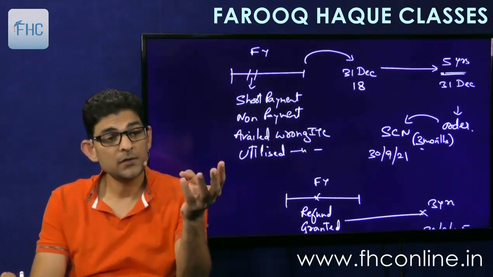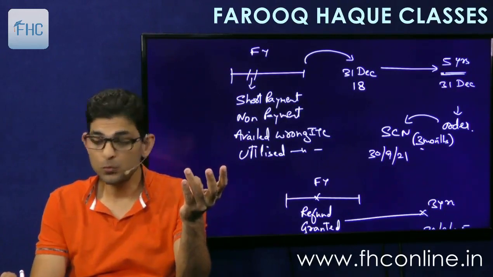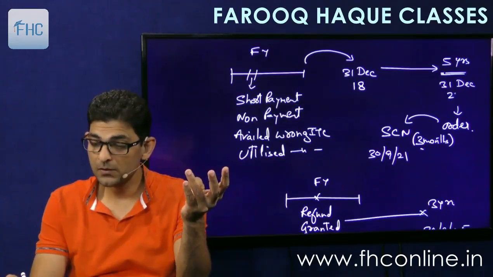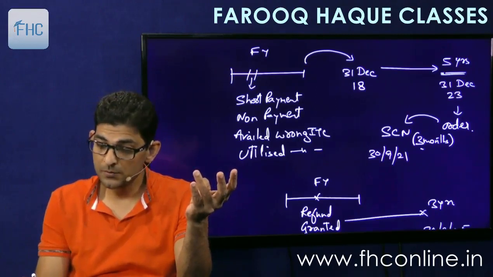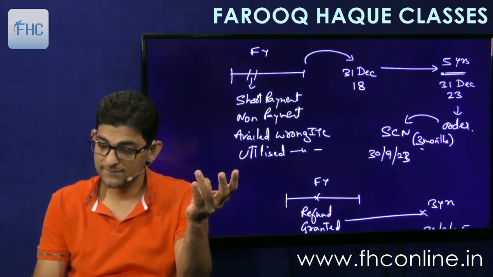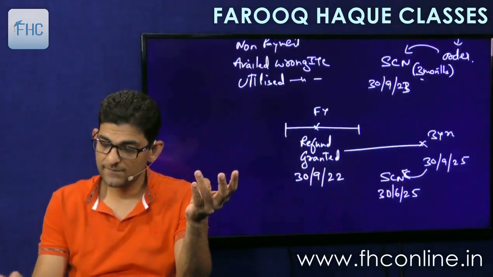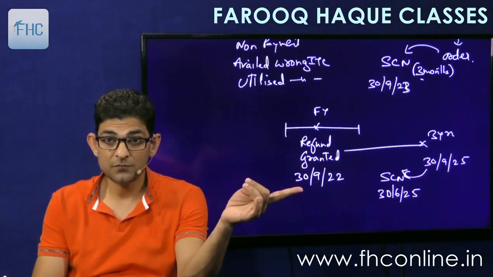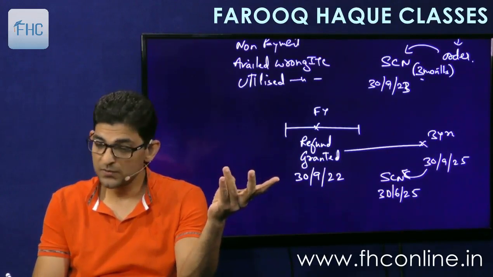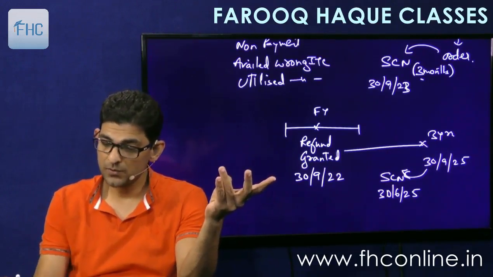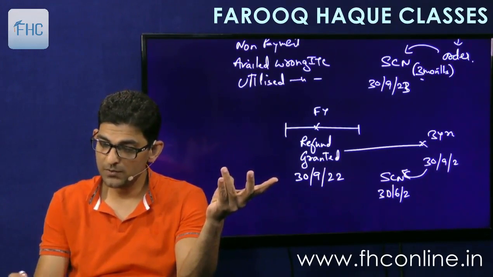So now it is 19, 20, 21, 22, 23. So this will be 31st of December 23. And this will also become 23. And this will also become 5 years. So if it is 30th September 22, then 23, 24, 25, 26, 27. So this 25 will become 27.